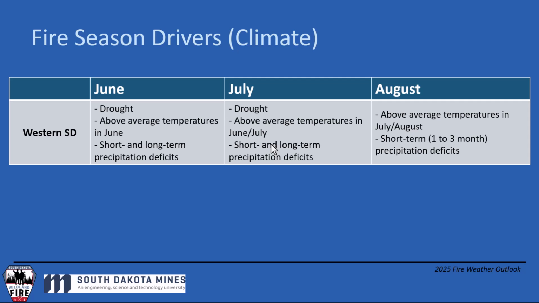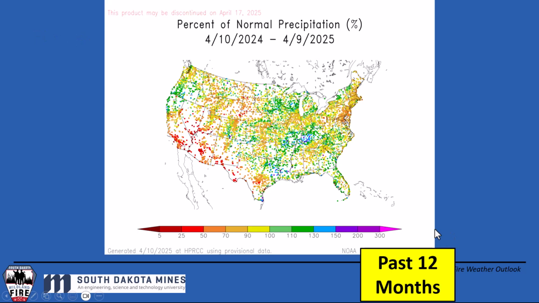During the month of August, our fuels are typically drying down anyway, and if we have short-term precipitation deficits, we might not see drought yet. However, it's going to stress that vegetation and it'll dry it down even quicker. So these are some of the things we're going to focus on throughout this presentation.